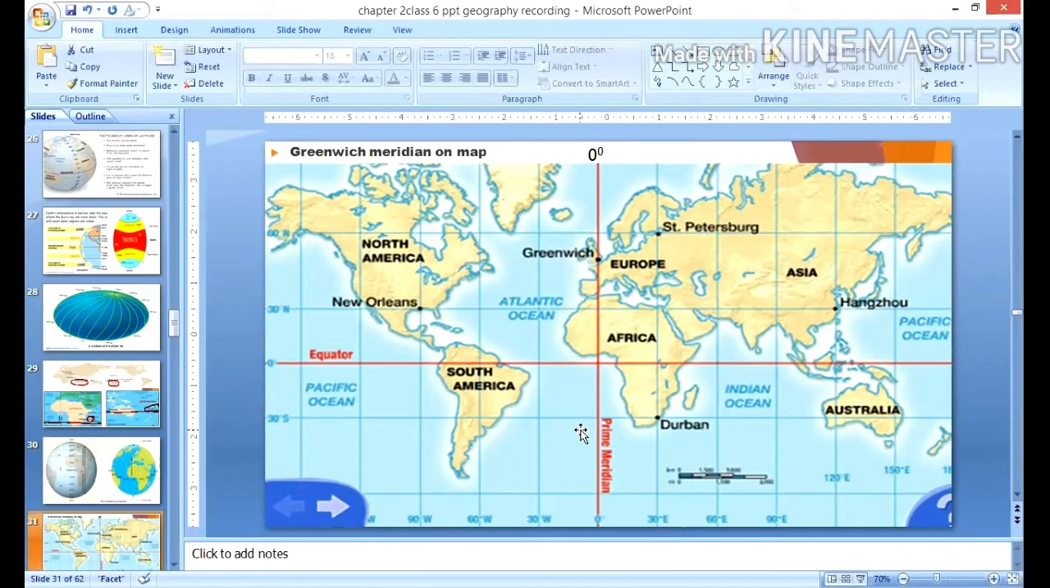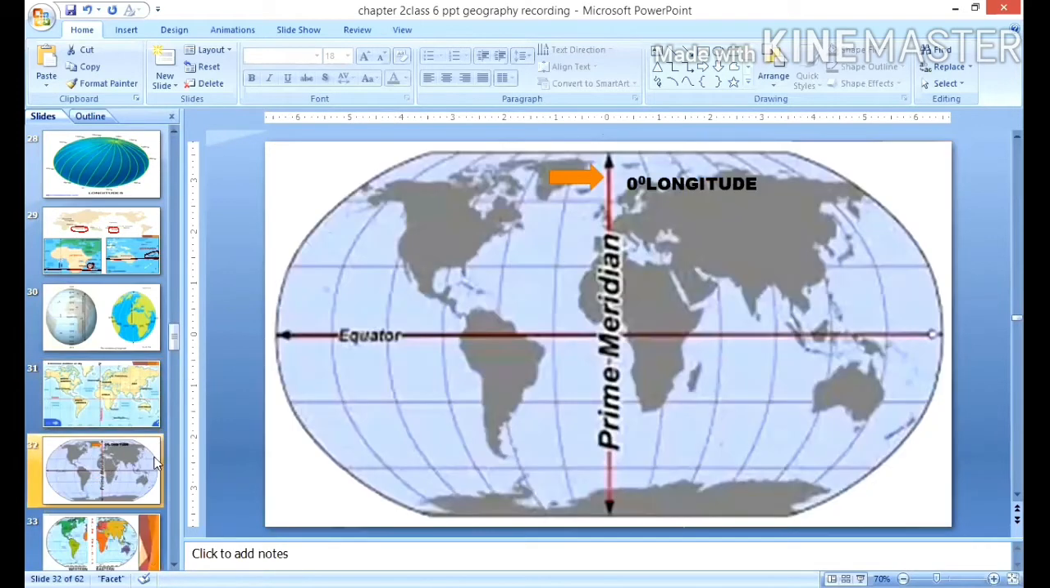So when we talk about this, the value of the prime meridian is 0 degree. When we start dividing this longitude, it will count 180 degrees towards the east and 180 degrees towards the west. We can see here, this is the division of the world, or you can say the globe. So 180 degrees towards the east and 180 degrees towards the west.